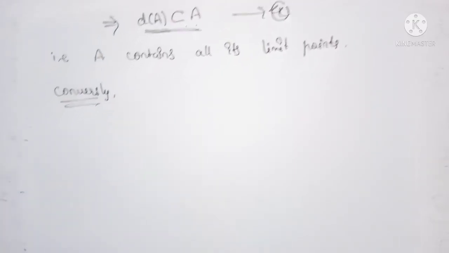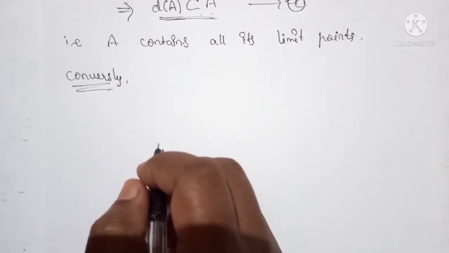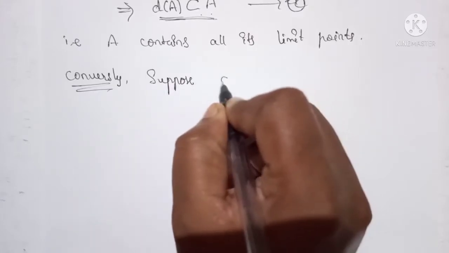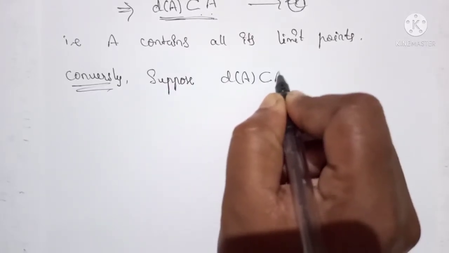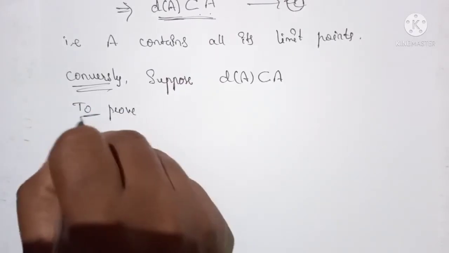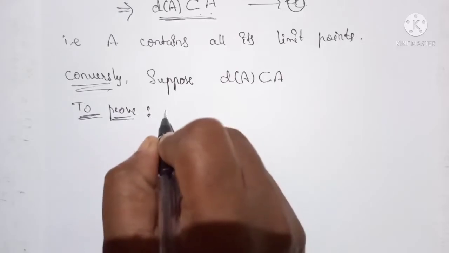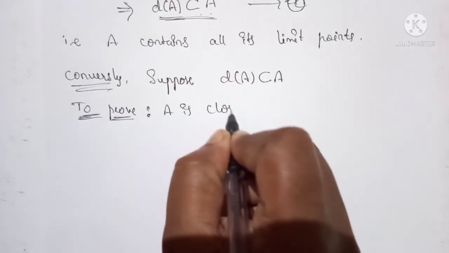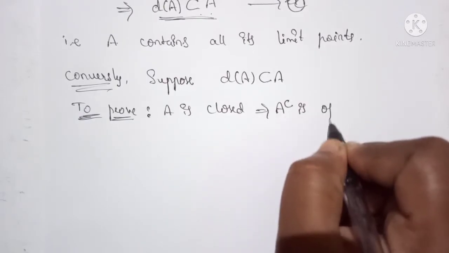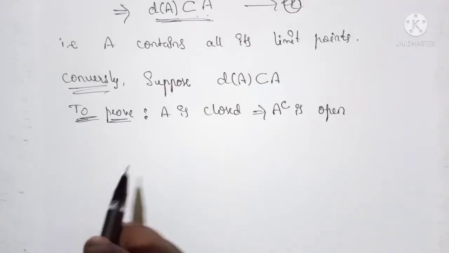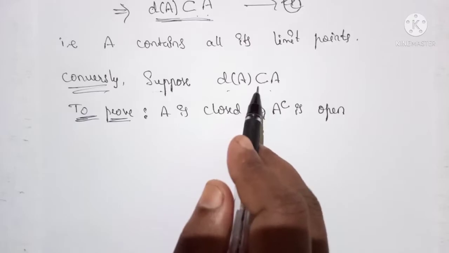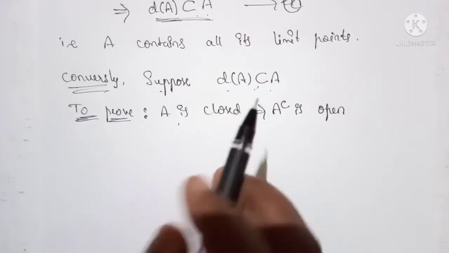So that is the sufficient part. Conversely, suppose the derived set of A is a subset of A. Then we have to prove that A is closed, that means we have to prove that A complement is open. Here we have assumed that the derived set of A is a subset of A, and using this assumption we have to show that A is closed.